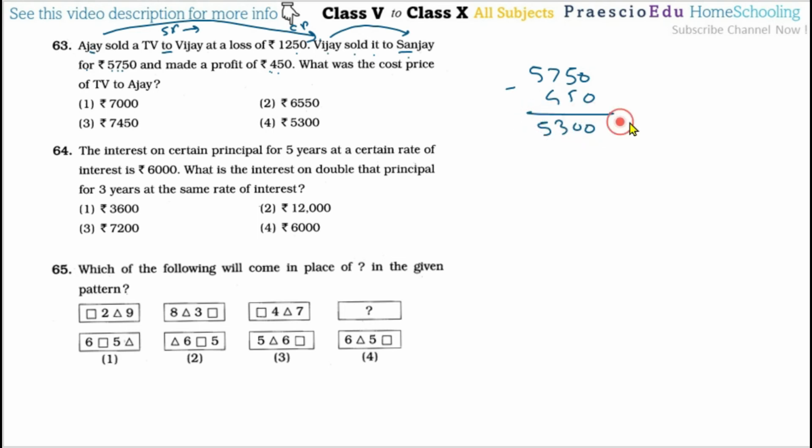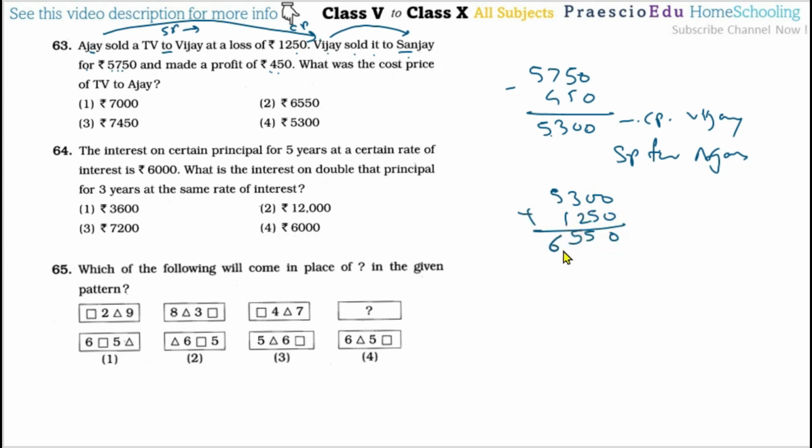Now this is the CP for Vijay, and the SP for Ajay, because Ajay is selling this one and Vijay is purchasing this one. Now we have Ajay's CP. In this one he has made a loss, so we have to add: 5300 plus 1250, which means this is 6550. So option number 2 is the answer.